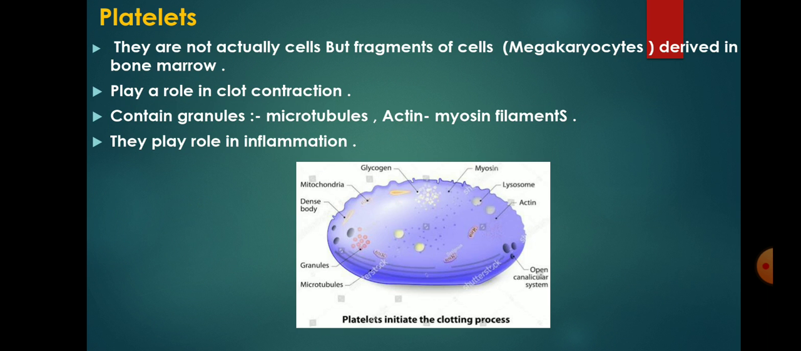Now platelets. 30% of the platelets are stored in spleen, released when required, and they are not actually cells but fragments of cells. Megakaryocytes derived in bone marrow play a role in clot contraction, and the granules present in platelets are microtubules, actin, myosin, filament, and they also play a role in inflammation.